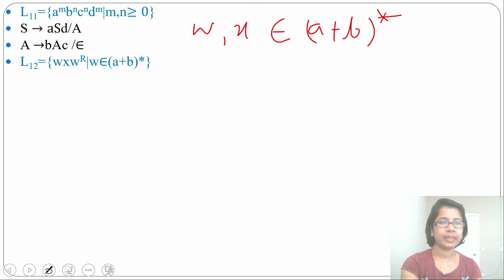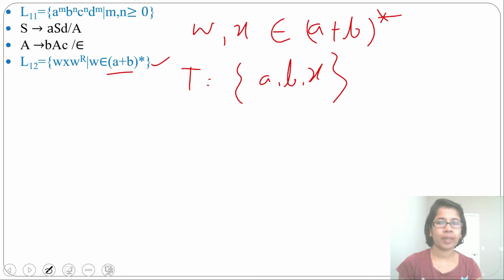But here x does not belong to (a+b)*. Here x is a terminal, or you can say x is a constant. Here the terminals are a, b and x. So that's why this is not regular, it is context free. When x belongs to (a+b)*, this is regular. When x does not belong to (a+b)*, this is context free.